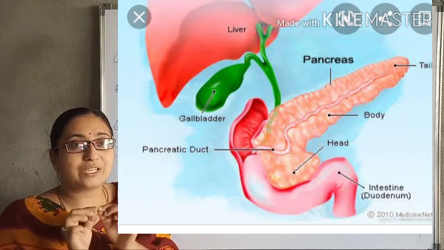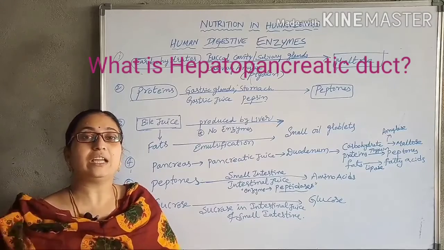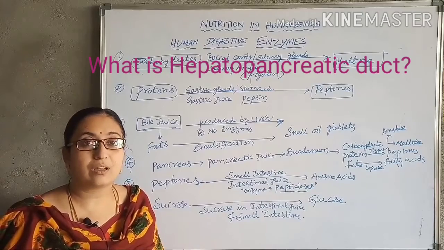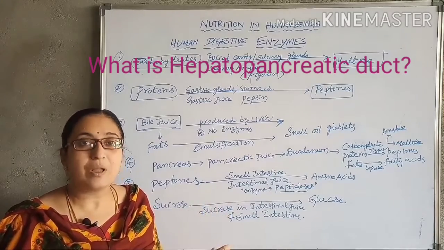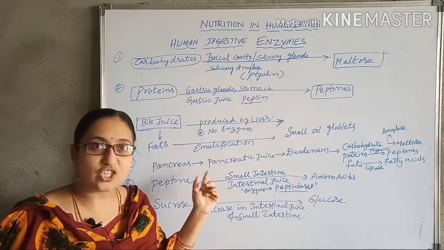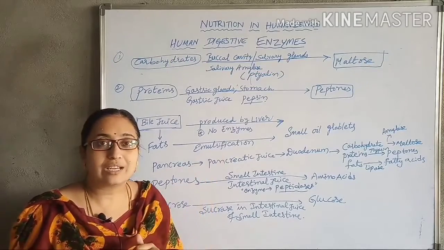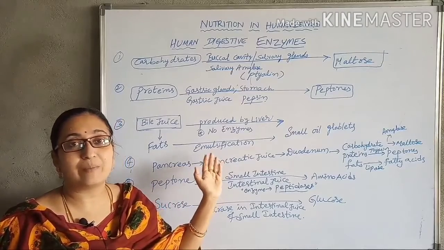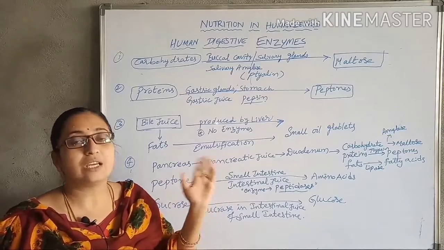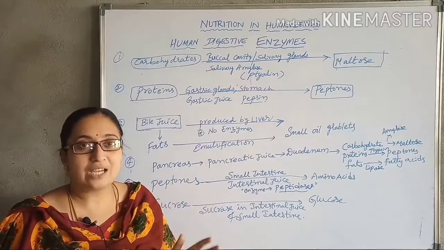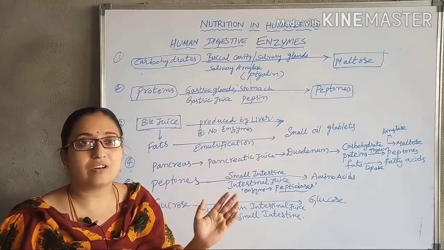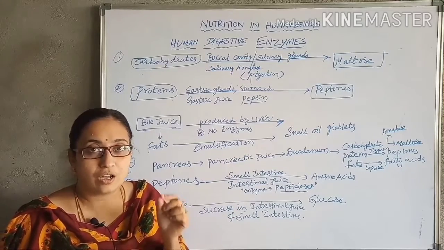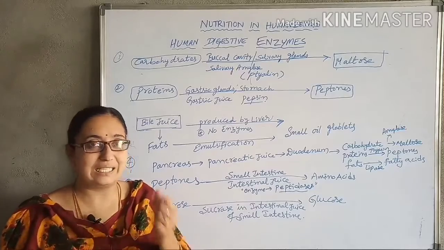The specific character of this hepatopancreatic duct is that it does not have any enzyme, but it is very important for digestion. That I told you, that is the emulsification of fats. It acts on the fats present in the food and converts them into fatty acids and small fat globulets, that is small micelles.